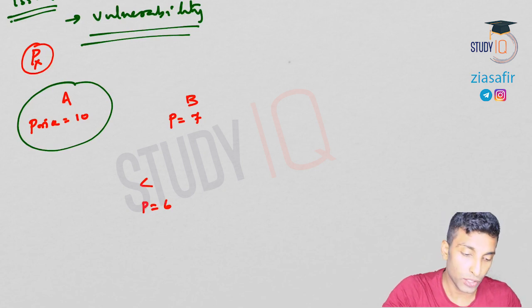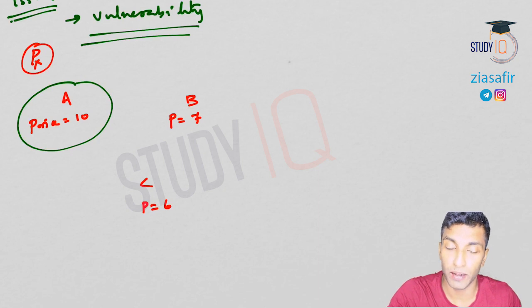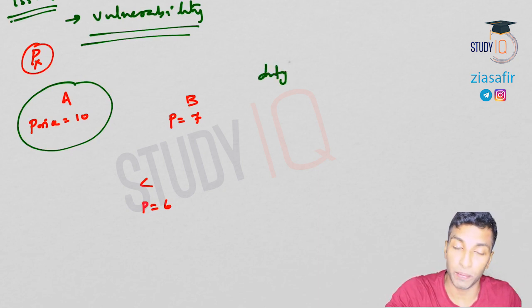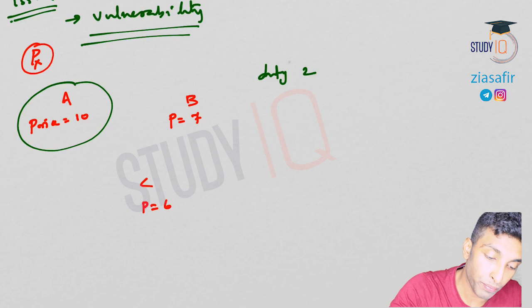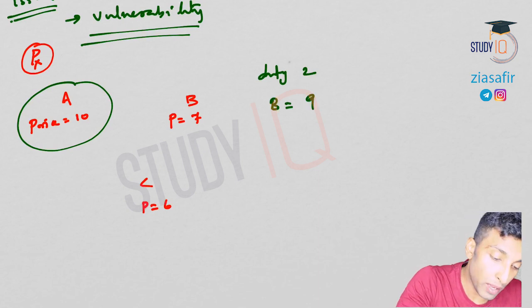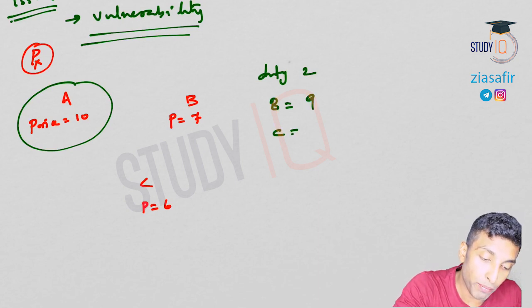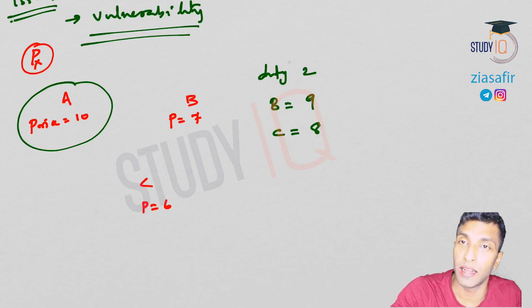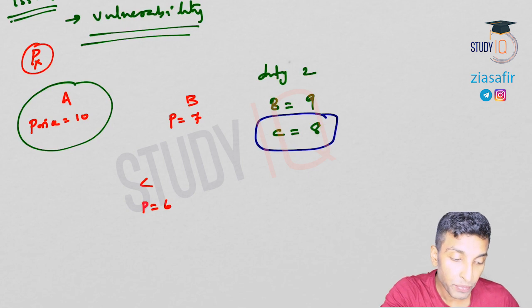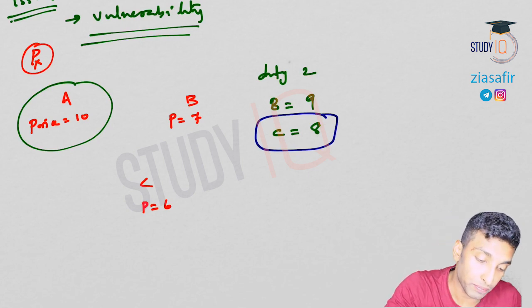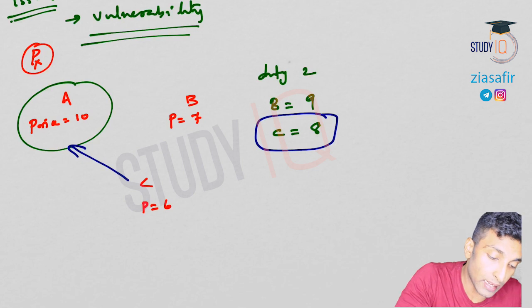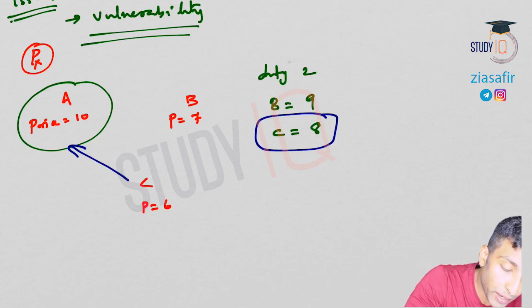Now let's suppose if you are country A, since the price is so high, you want to import this. Let's suppose you normally charge a custom duty of 2 rupee, whether it is from C or B. So there is a duty of 2, right? When you import from B, how much does it cost you? 9. When you import from C, how much does it cost you? 8. Now, which one will you prefer? You will prefer this one, right? Because it costs less. So the import from C will happen to A.